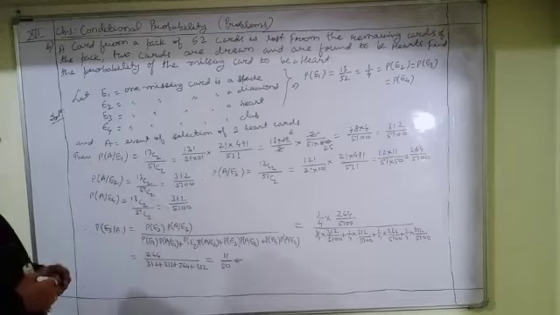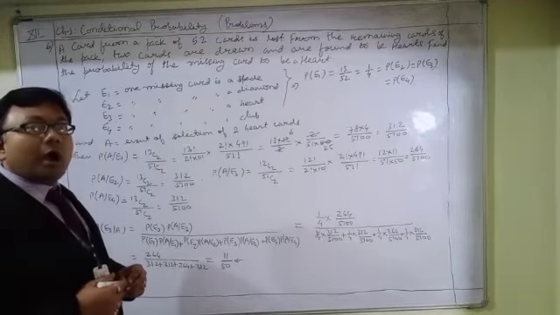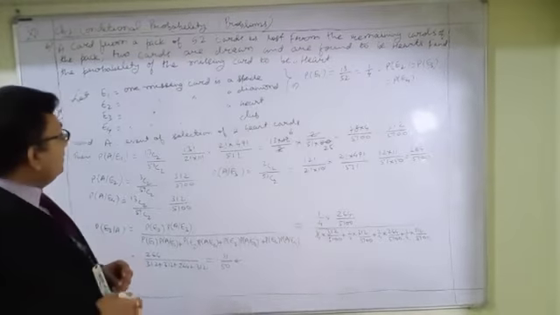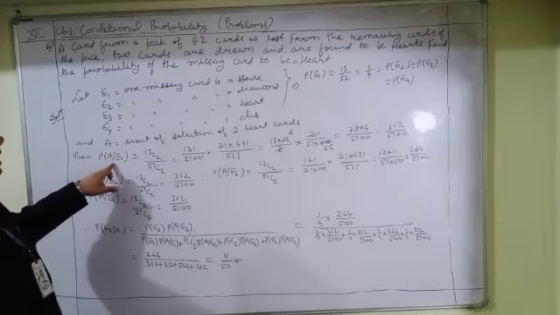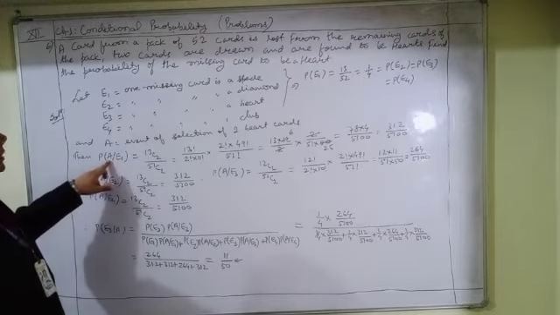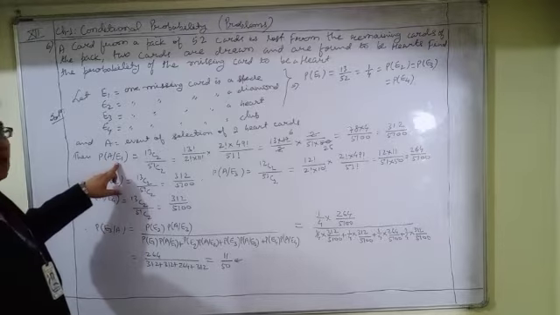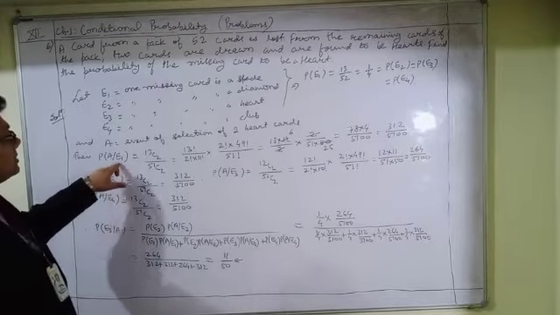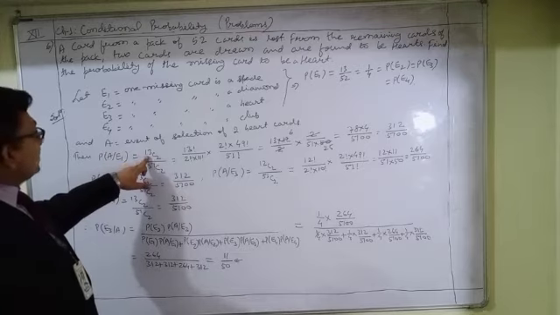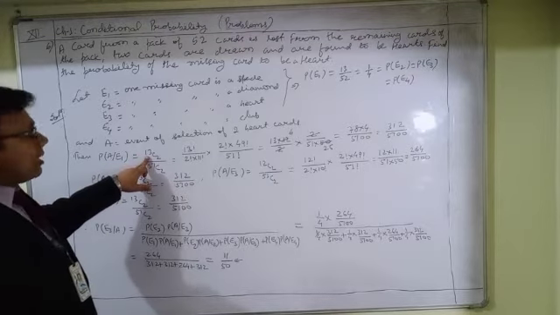Now A is the event of selection of 2 heart cards. Okay, then probability of A given E1 means probability of selection of 2 heart cards when the missing card is a spade, and that is equal to 13C2, because the number of heart cards is 13.